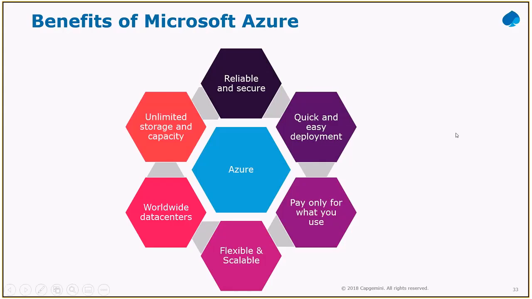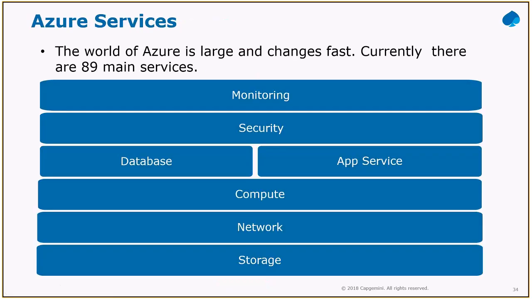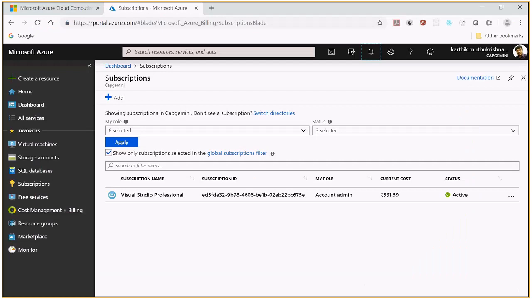We have seen the benefits of Microsoft Azure. When we talk about Azure services, it provides a lot of services. In fact, when I was preparing this PPT, there were around 89 main services. They provide storage services, network services, compute services, app services, database services. Like this, we have many services. For our development purposes, I'm going to discuss the services available under this category. There are a lot of other categories as well. I'll show those categories to you.